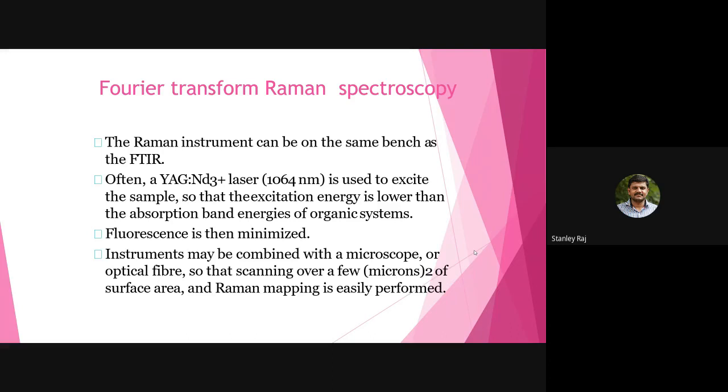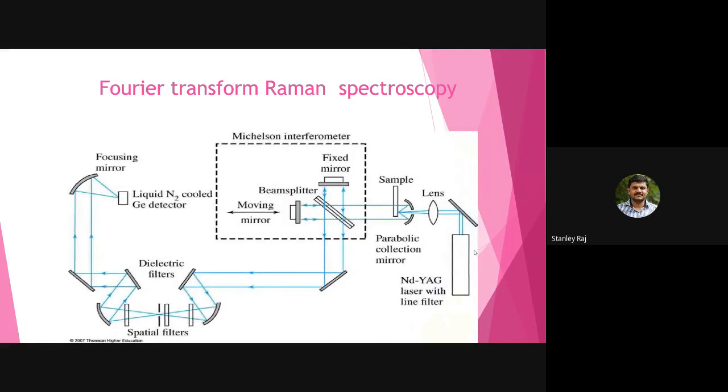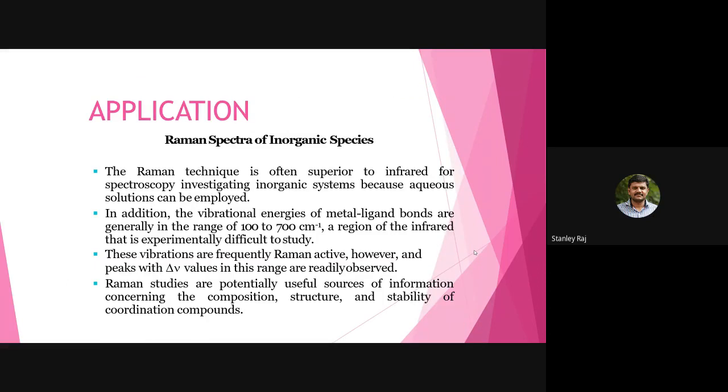Instruments may be combined with a microscope or optical fiber so that scanning over a small area can be easily performed using this spectrometer. So the Fourier transform Raman spectrometer will appear like this. And some of the examples and applications of Raman spectroscopy: it's often superior to infrared spectroscopy.